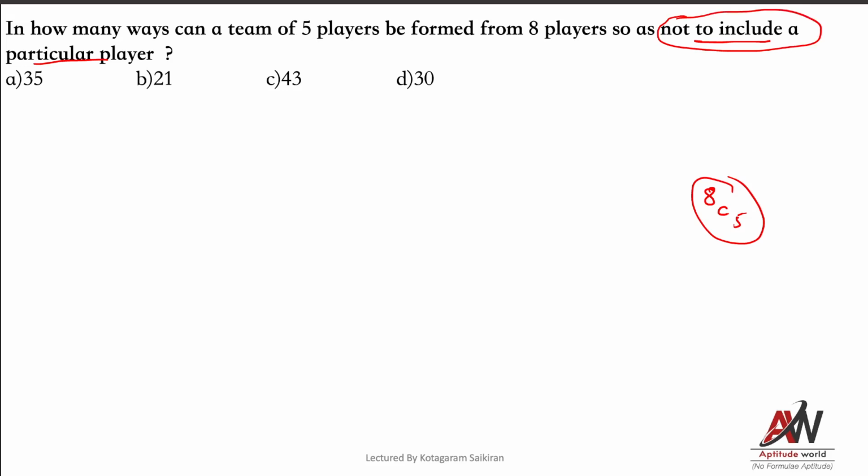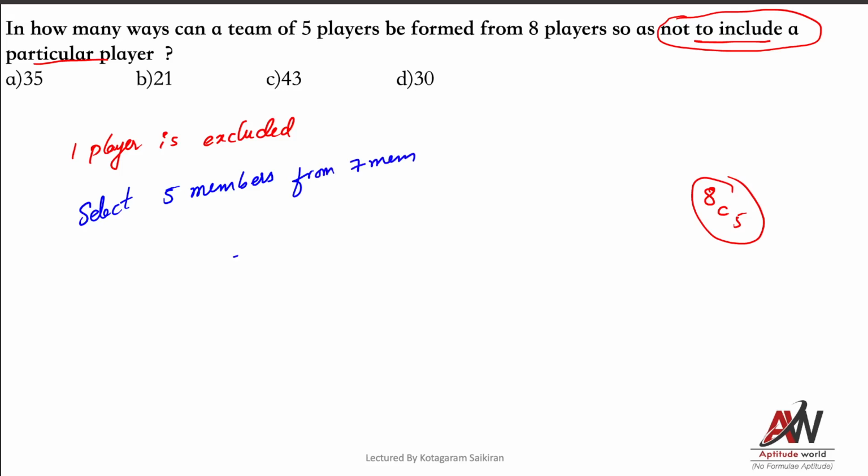If we are not to include a particular player, it means that one player is excluded. So what should I do now? I should select 5 members from the remaining 7 members.